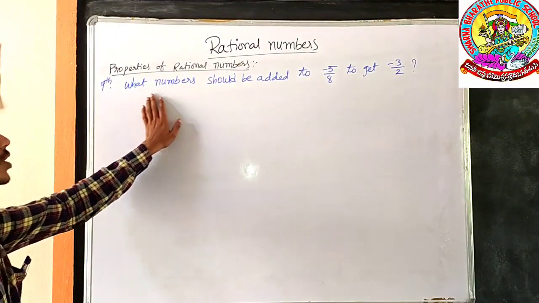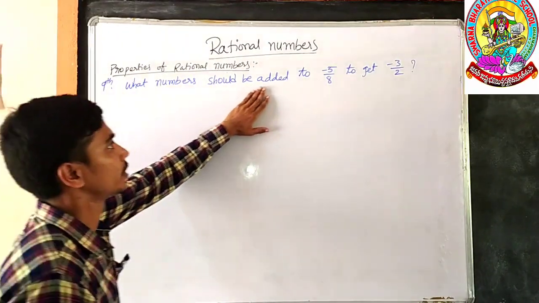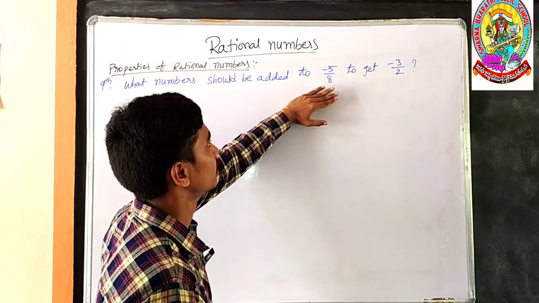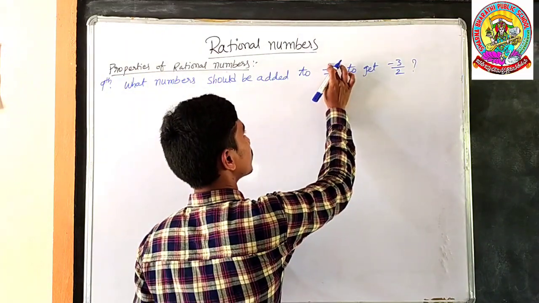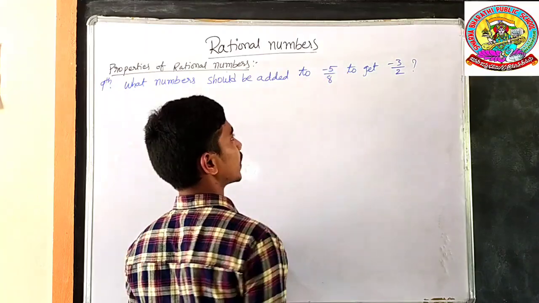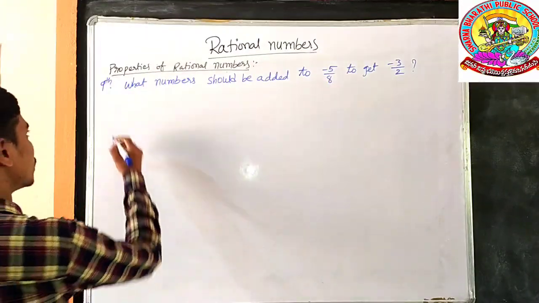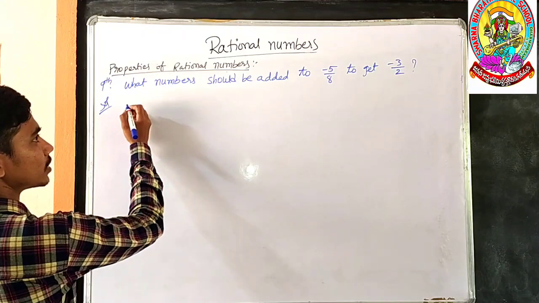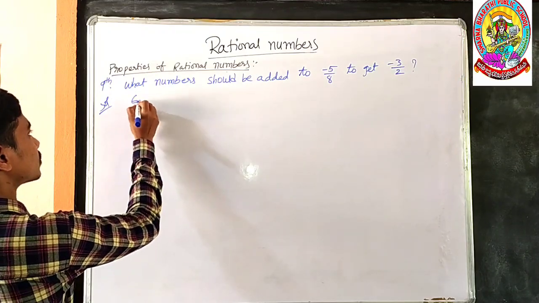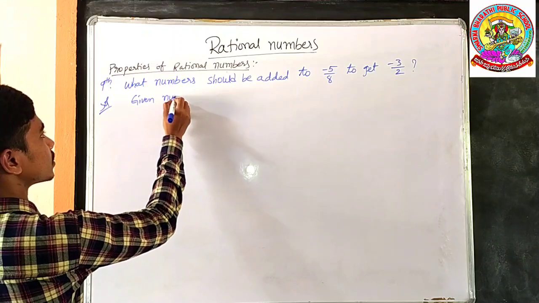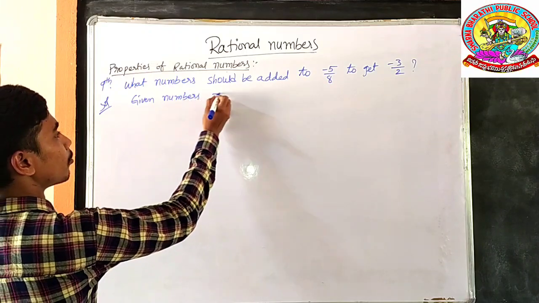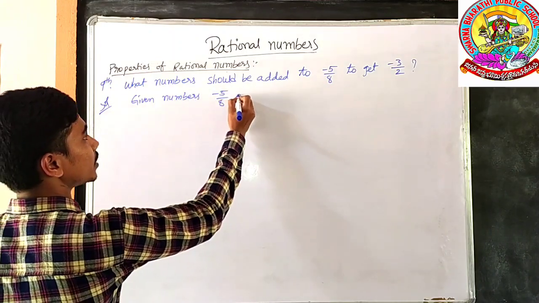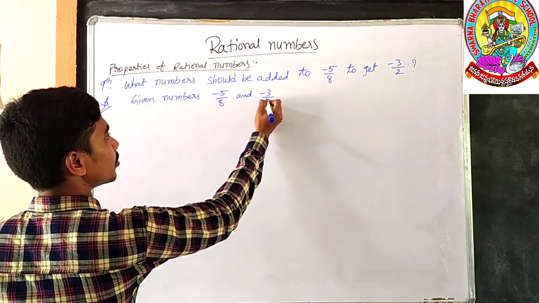Here the question is: what number should be added to minus 5 by 8 to get the number minus 3 by 2? Now we shall solve that question. The given numbers are minus 5 by 8 and minus 3 by 2.